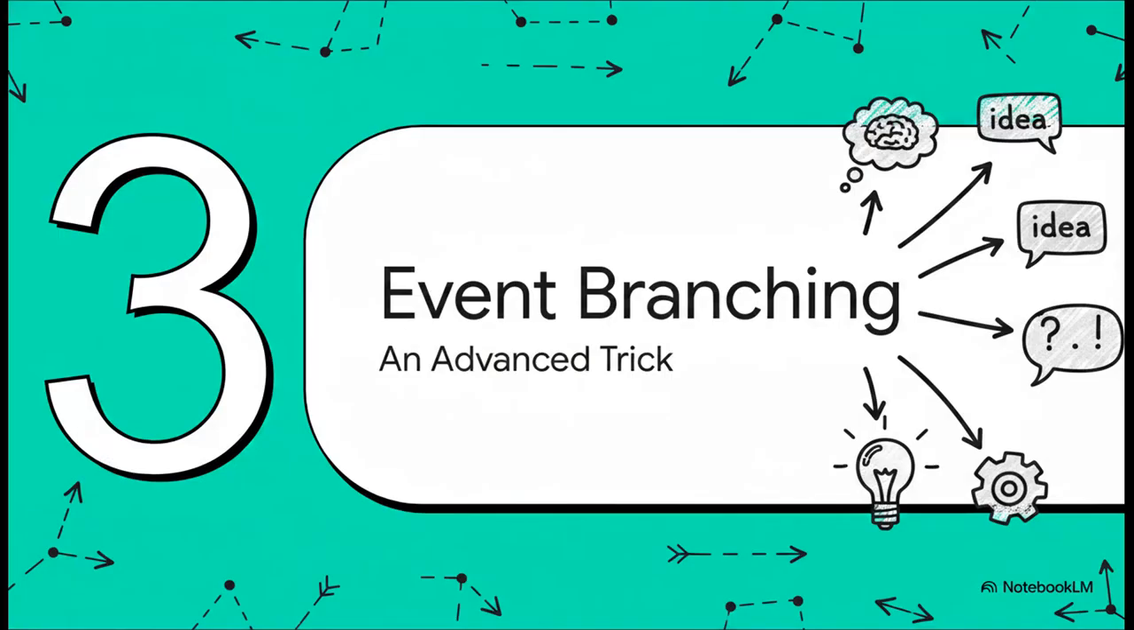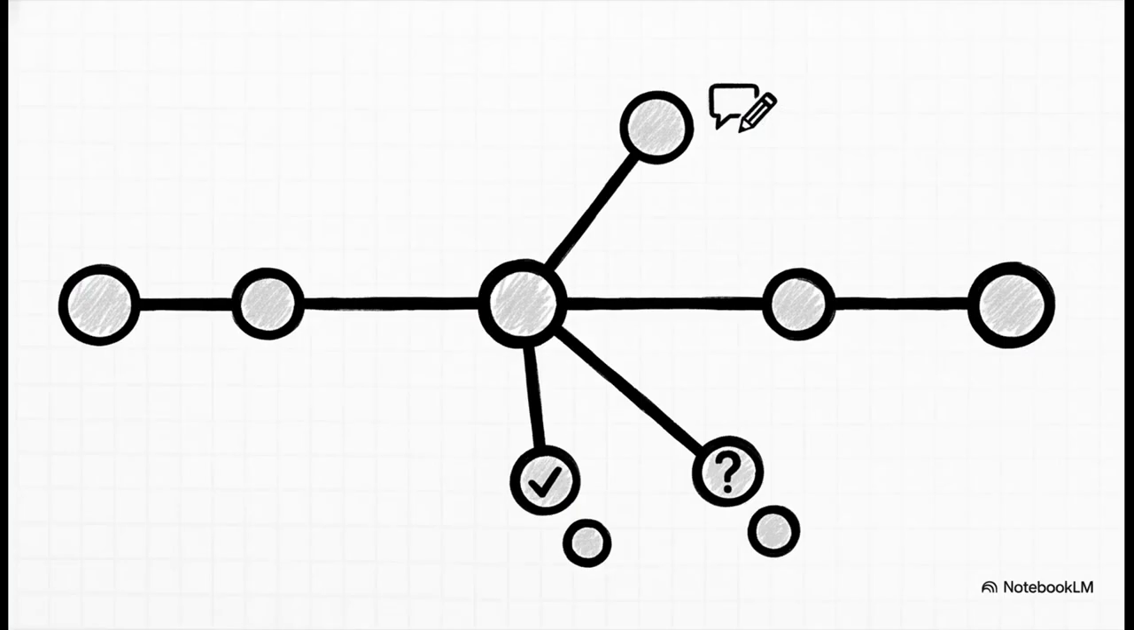Okay, so that covers the basics. Create, list, delete. Got it. But now, this is where things get really clever. Let's talk about a more advanced feature called event branching. This is for when conversations get a little more complex, maybe not so linear. And the best way to think about this is like creating an alternate timeline for the conversation.